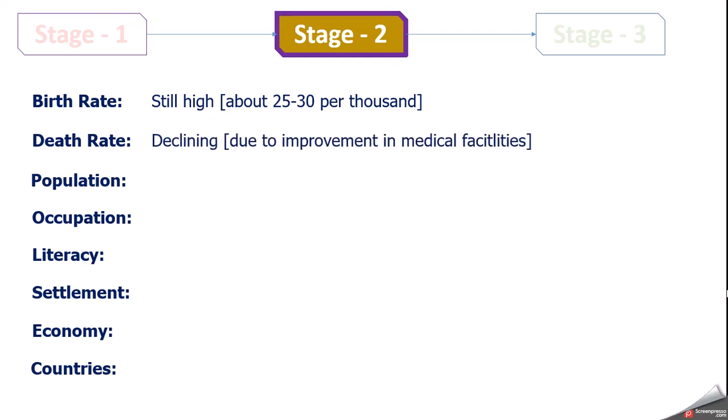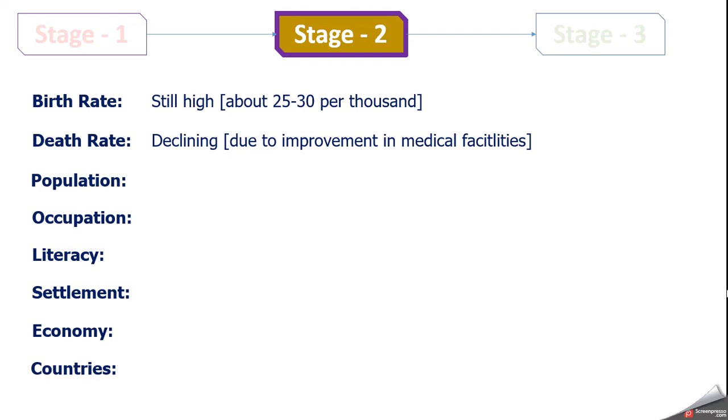But death rate is now declining. This is very important. In the first stage, death rate was high, but now death rate is declining. Why it is declining? Due to improvement in some medical facilities. New hospitals, dispensary, medicine, little development in science and technology, vaccination, all the things together help in reducing and declining the death rate. Remember here, death rate is not low. Death rate is declining from high to low. So it is in a declining process.